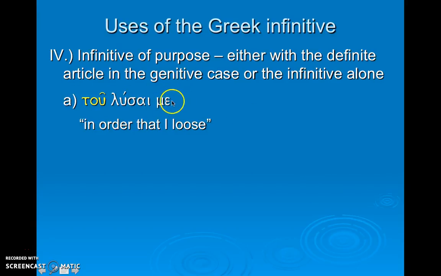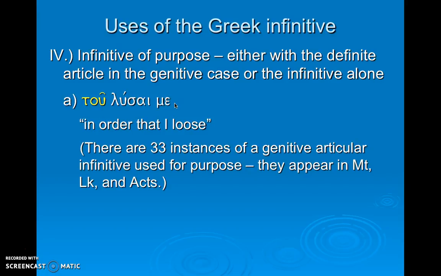Now here we've got again an accusative that is near this construction, so if there's no clearer subject, it could be functioning as the subject of the infinitive. In order that I loose. So the infinitive of purpose with an infinitive preceded by a genitive case article, and then we just happen to have the accusative subject of the infinitive.